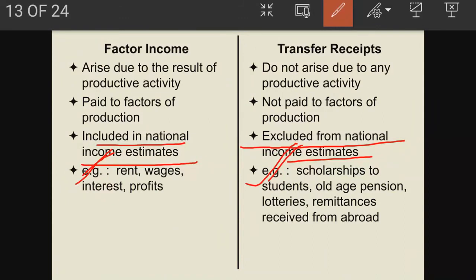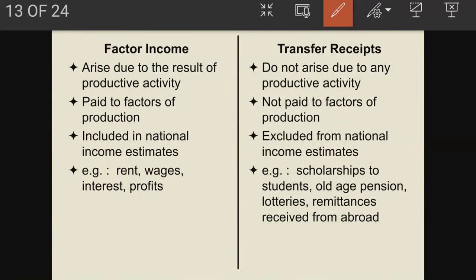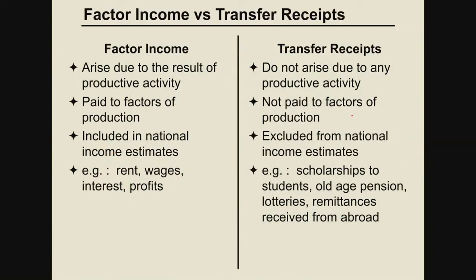But in transfer payment, no activity is done. It is all extra income, a unilateral payment. So that's why this is not included in the national income. Fine. So this is one of the important concepts of transfer income and factor income.